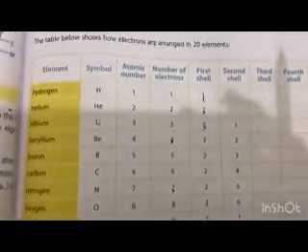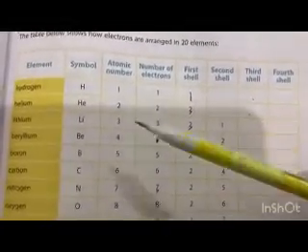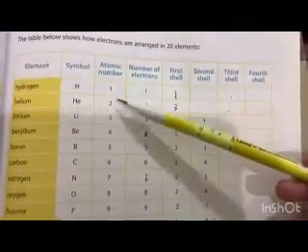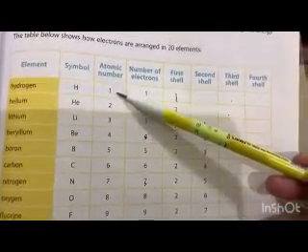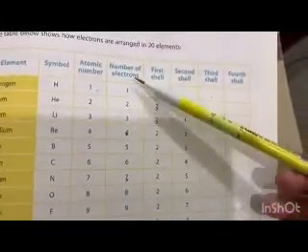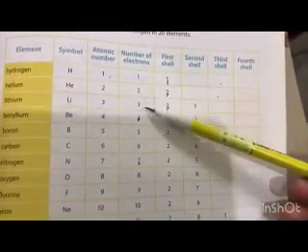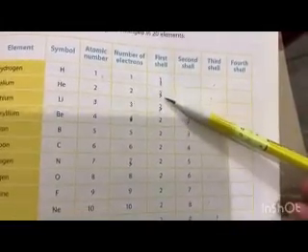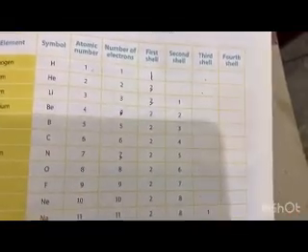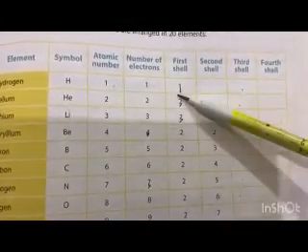So basically these are the 20 elements, and they are showing you the arrangement of electrons. These are their symbols, how they are chemically written, and these are their atomic numbers, as we have discussed earlier: hydrogen has atomic number 1, then 2, 3, 4, and so on. The number of electrons in them: hydrogen has 1, lithium has 3. This is the first shell, the second shell, third shell, and fourth shell. Because hydrogen has only atomic number 1, it has only 1 electron.